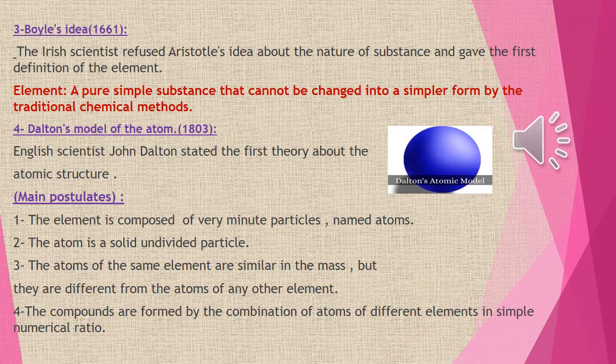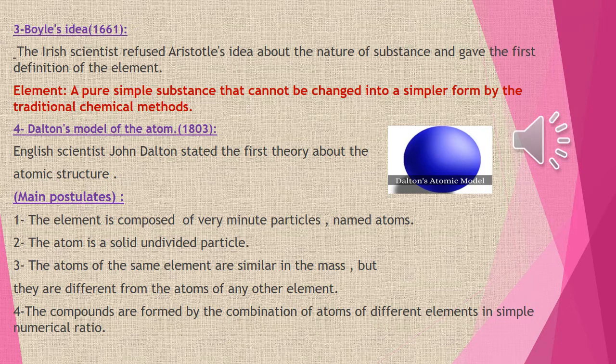Number 4, Dalton model. We have the main postulates of Dalton. The first one, the element is composed of very minute particles. What is the meaning of minute? Minute equals very small, or tiny particles that are named atoms. Number 2, the atom is a very minute indivisible solid particle. But he was wrong about it being a solid particle.